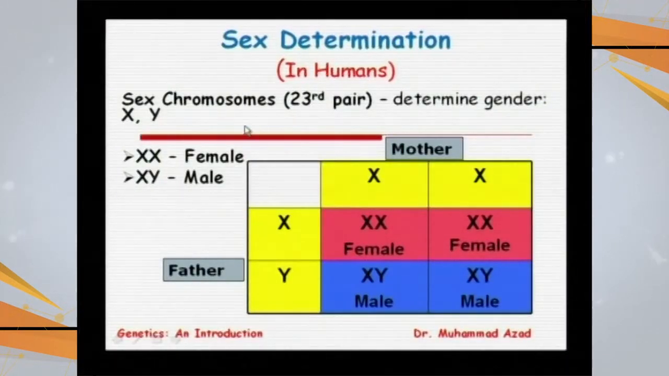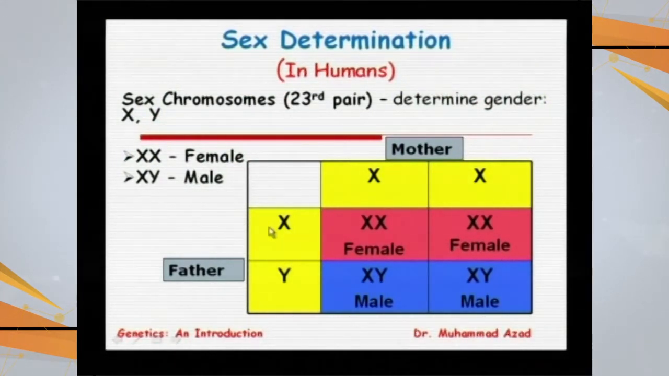So in humans, we are going to have XX in female, XY in male. So mother is going to contribute the ova. All of these ova are going to have the same sex chromosome, that is X. While in case of male, father is going to contribute the sperm. Half of the sperm will be having X and half of the sperm will be having Y.